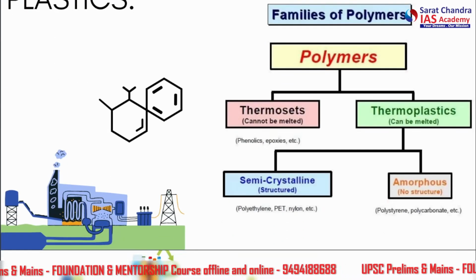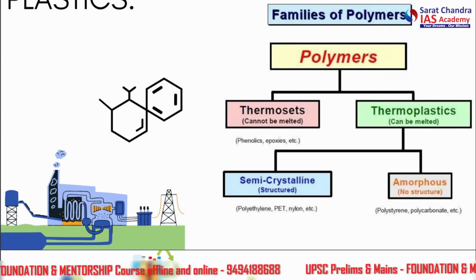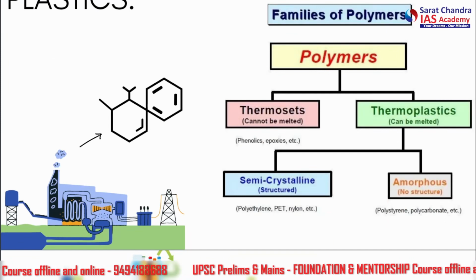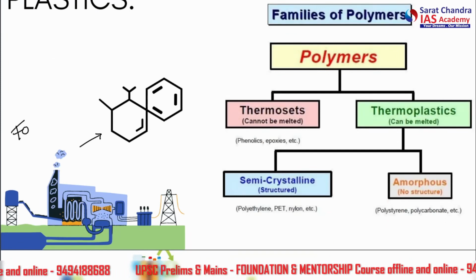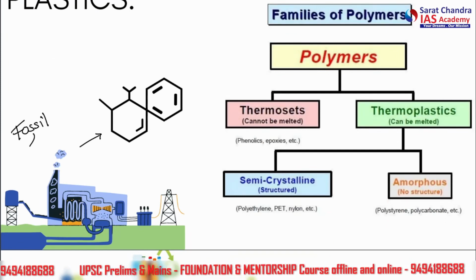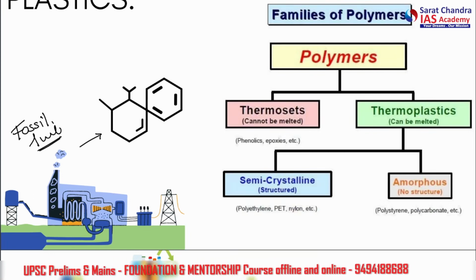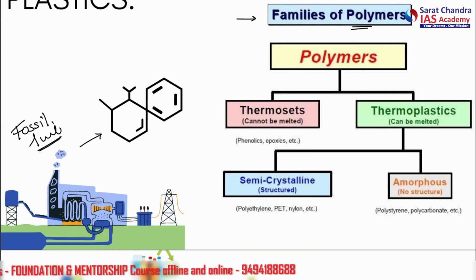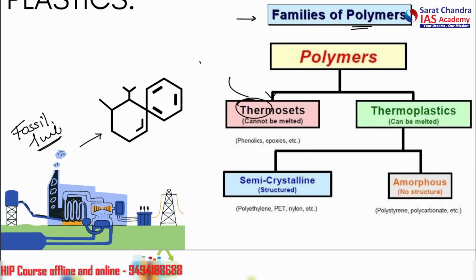Okay. So this is basically a diagram which shows you that polymers are produced from the processing of the fossil fuels to make them the plastics. All right, and there are multiple families of polymers, such as thermosets. Thermo means heat, that means they cannot be melted.